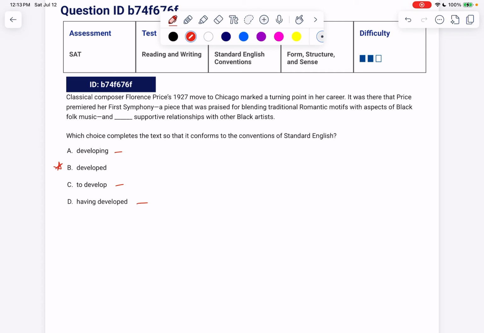Here, take a note. We're making a list of her verbs. It was there that Price premiered this thing, and we're listing verbs, like the dog eats meat and loves bones. We wouldn't want to say the dog eats meat and loving bones, or the dog eats meat and to love bones. We'd want to match the first verb in the list, premiered, so we're going to select developed.